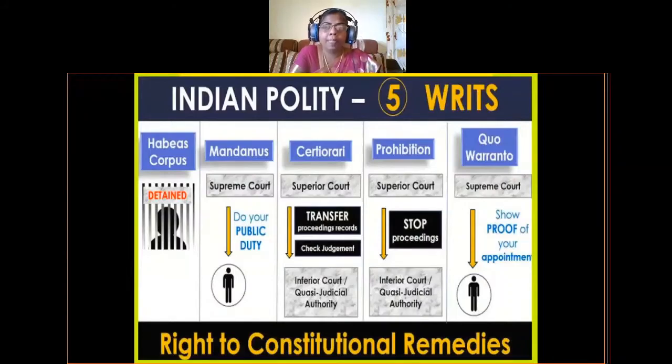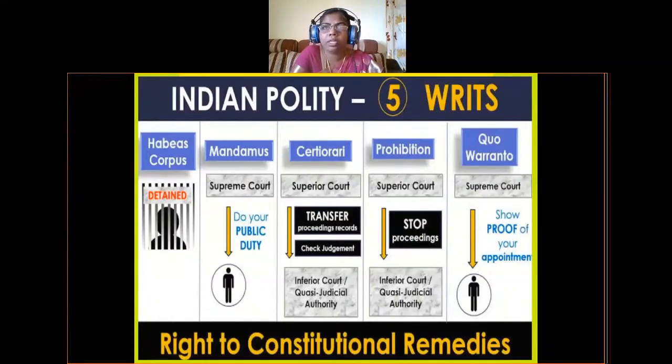Next are certiorari and prohibition. These two writs are related to courts themselves. The Supreme Court and High Courts will issue these two writs to the lower courts, that means district level courts, to stop the proceedings or the case trial and to transfer those cases to the Supreme Court and High Courts.